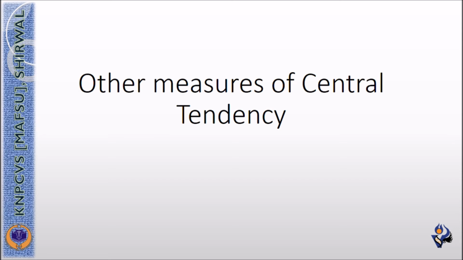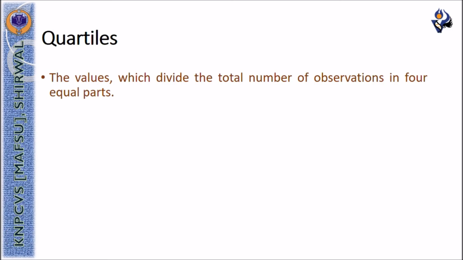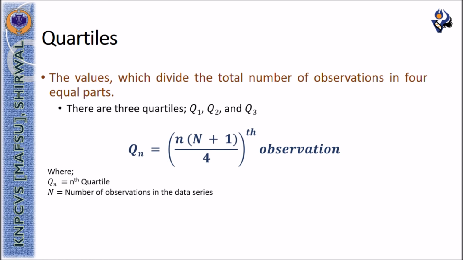Other measures of central tendency are quartiles, deciles, and percentiles. The quartiles are the values which divide the total number of observations into four equal parts. Therefore, there will be three quartiles Q1, Q2, and Q3. Each quartile can be obtained with the given formula.